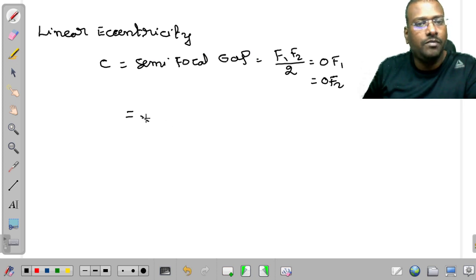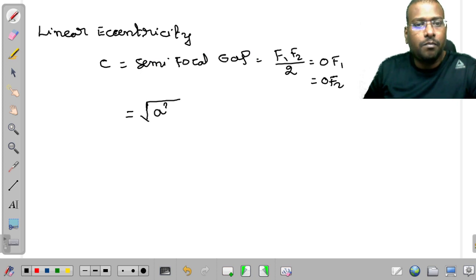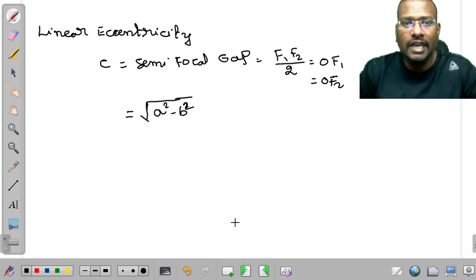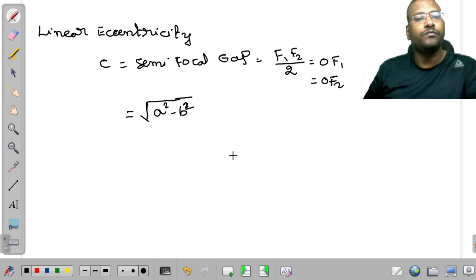That is going to be square root of a square minus b square. For ellipse only, this is the formula. What about the other conic? We will discuss that in the next video, because for hyperbola, what is linear eccentricity and what are the various parameters we have to remember, I will explain in the next video.